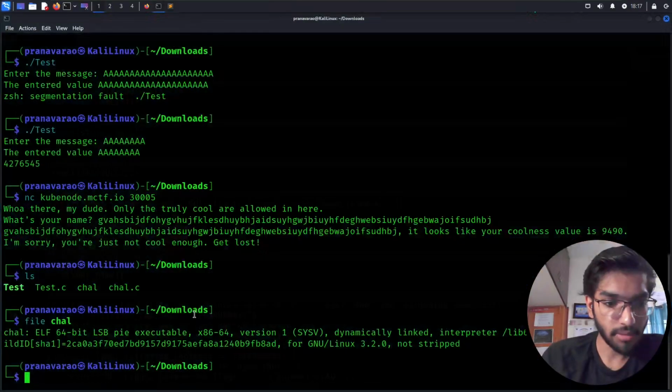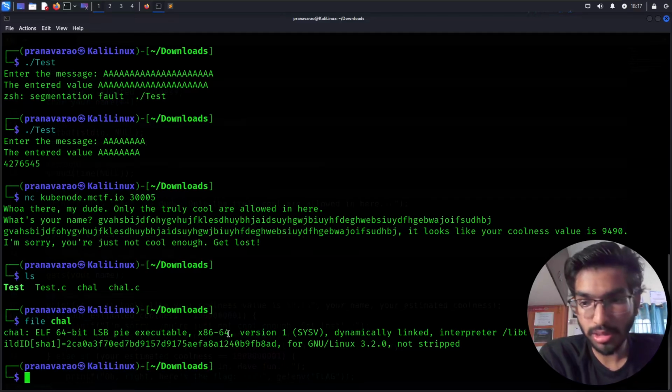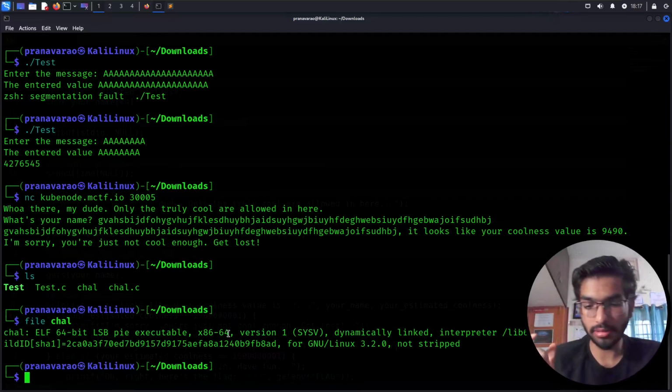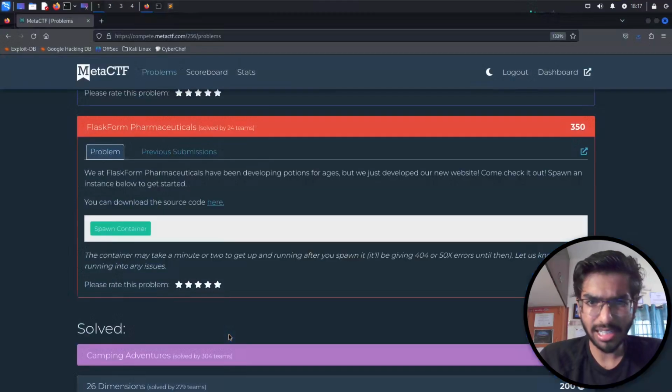We should also make sure it is x86, because there are different types of compilers that give different importance to the least significant and most significant bits. So I guess this is the little endian format that x86 follows.